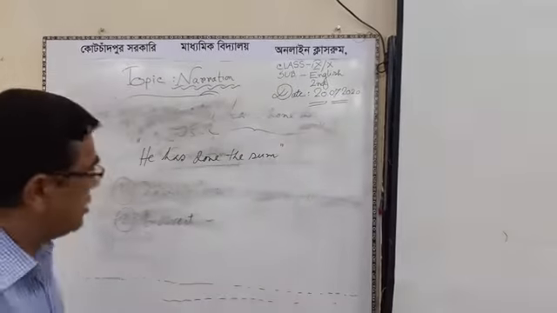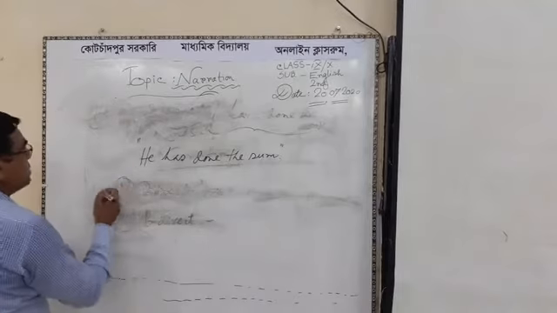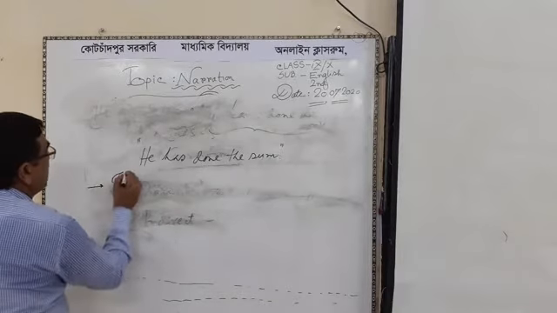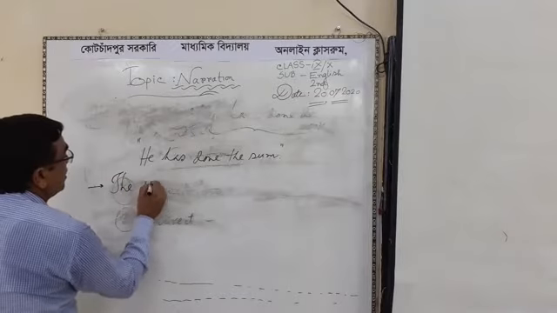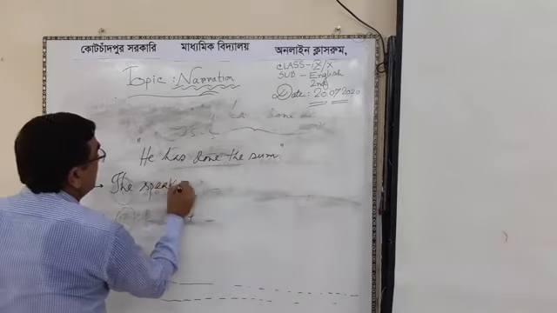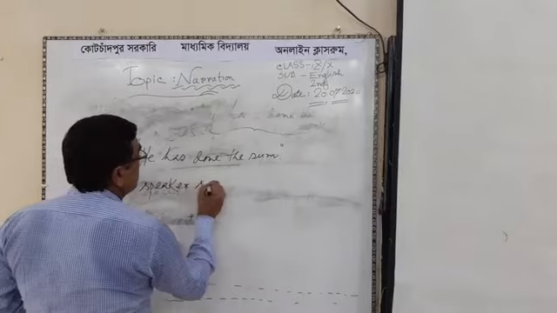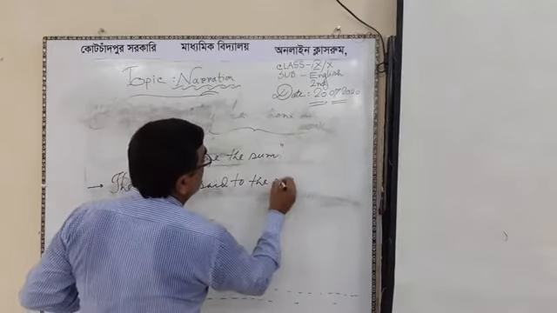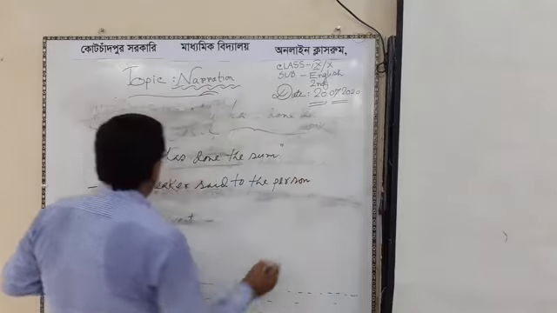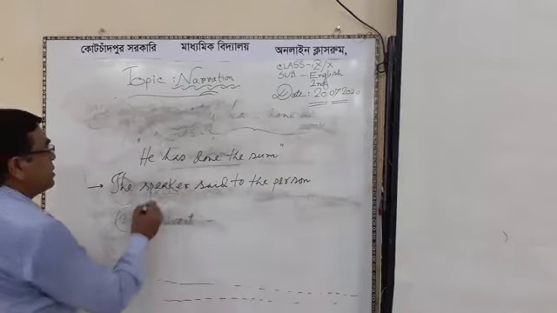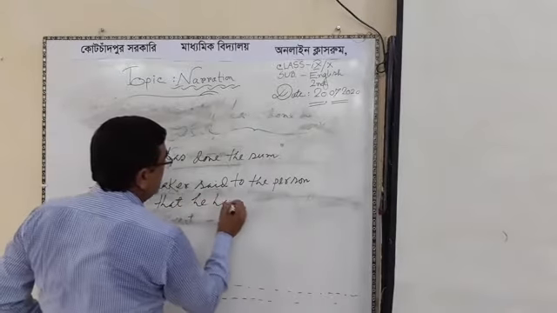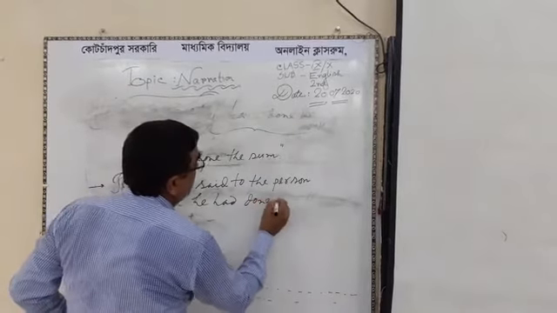That means the speaker said to the person, the speaker said to the person that he had done the work.